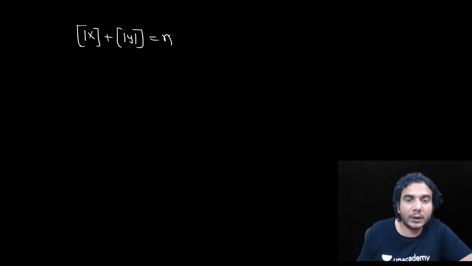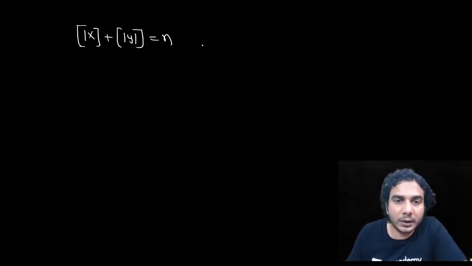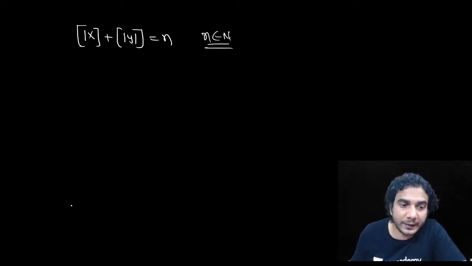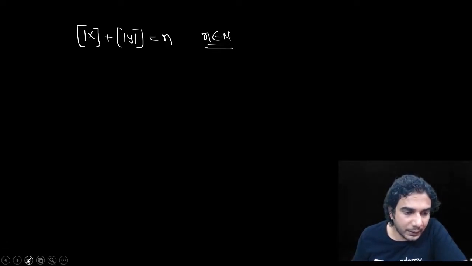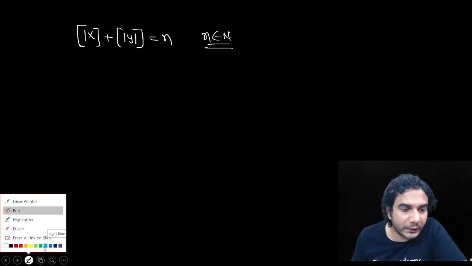Now suppose you have this equation, let's generalize it, so you can always answer it easily. Greatest integer of |x| plus greatest integer of |y| is equal to n. Now how many boxes will come? n is an integer, n is a natural number. Now what is the area of the region represented by all the points which satisfy this equation?